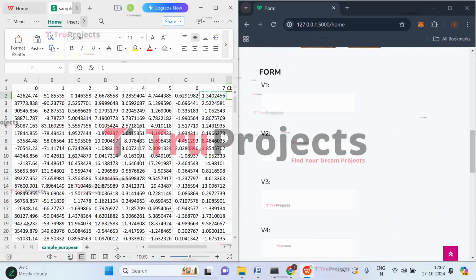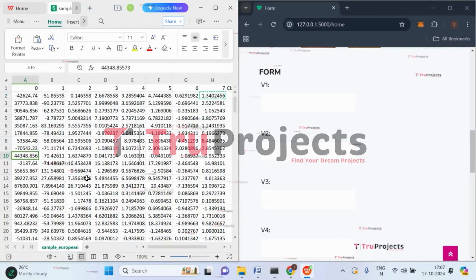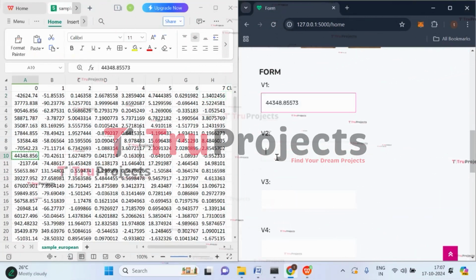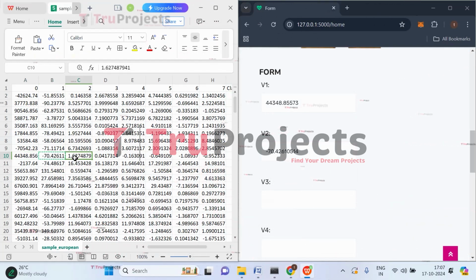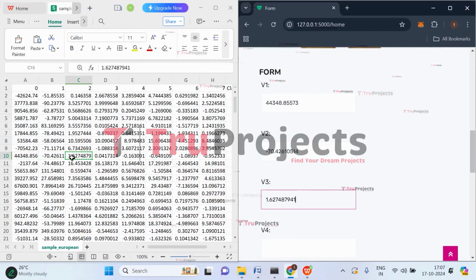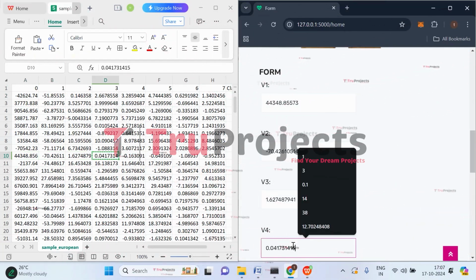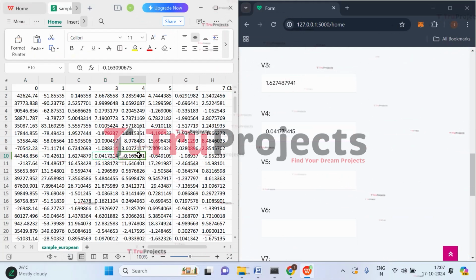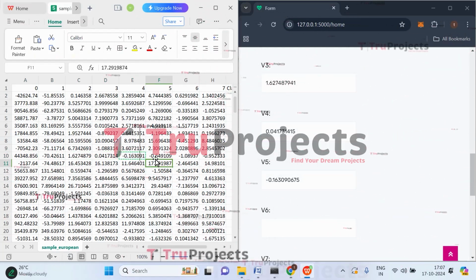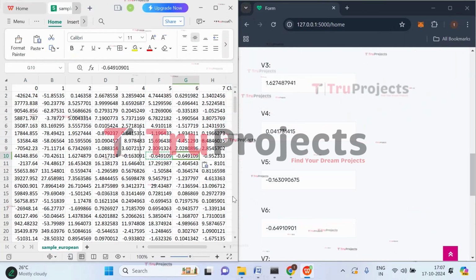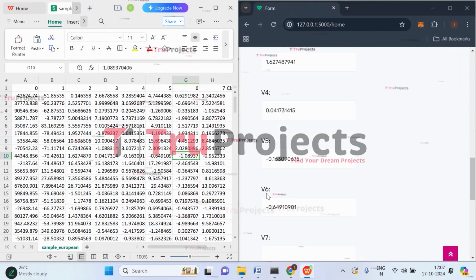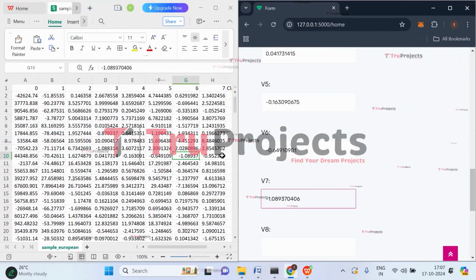Let's test using the 10th test case. Copy the V1 value, paste it here. V2, V3, V4, V5, V6, V7, V8.